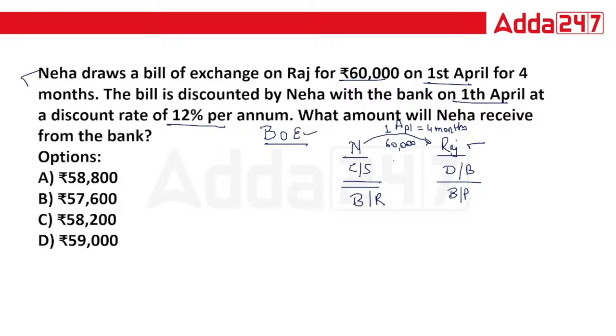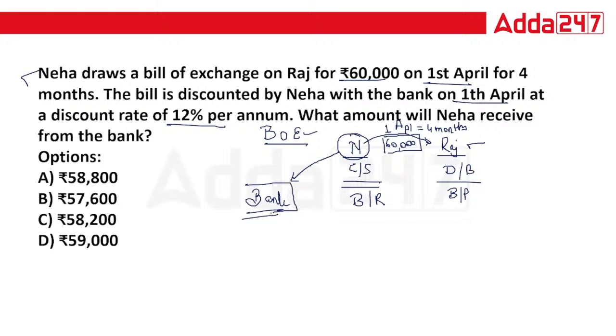So the instrument is known as bills of exchange through which they are drawing this 60,000 amount for 4 months. But Neha wants cash right now. Raj promised to pay cash after 4 months, but Neha wants cash right now for running their business. So what she can do, she can take that bills receivable to the bank.